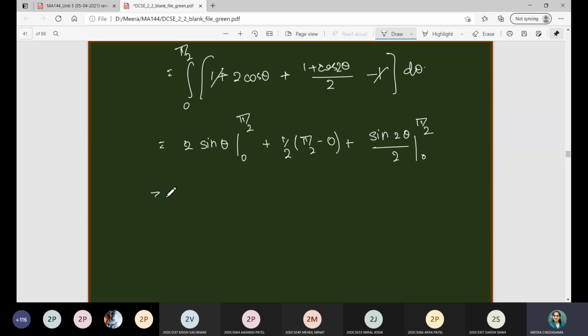So you can see that for the first we get sine pi by 2 is 1 and sine 0 is 0, so 2 into 1 is 2, plus pi by 4, and the last quantity will be 0 because sine pi is 0 and sine 0 is 0. So the final answer is 2 plus pi by 4.